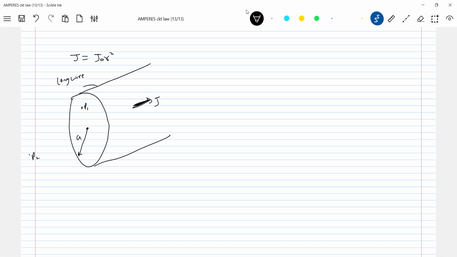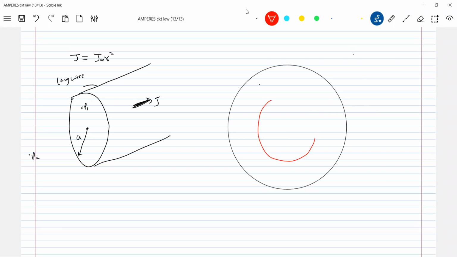So here I'll assume an Amperian loop. Radius of that, let it be r. Radius of the wire a.